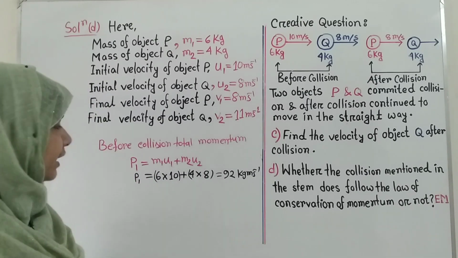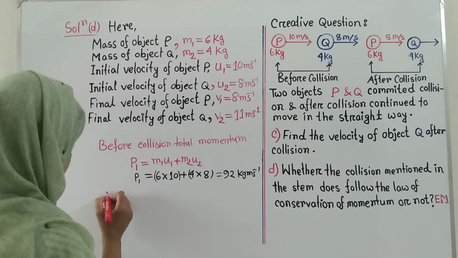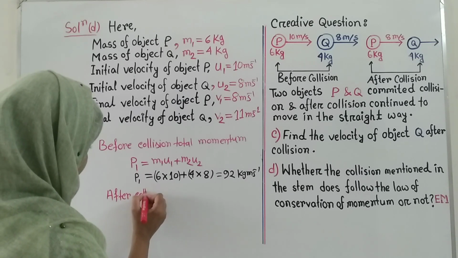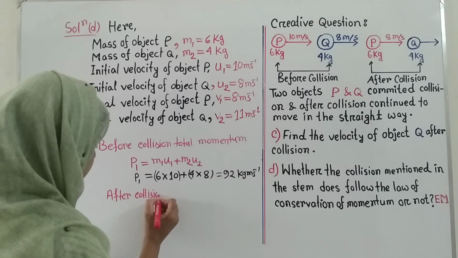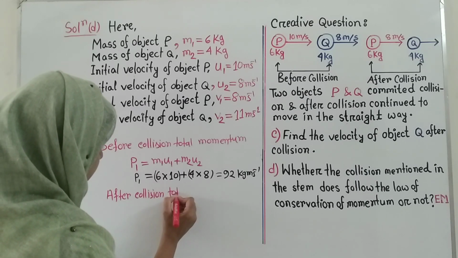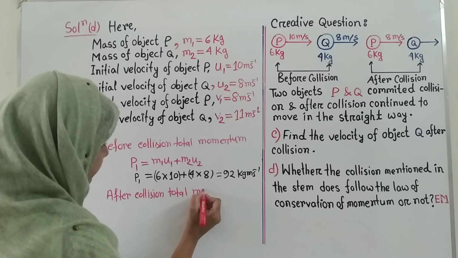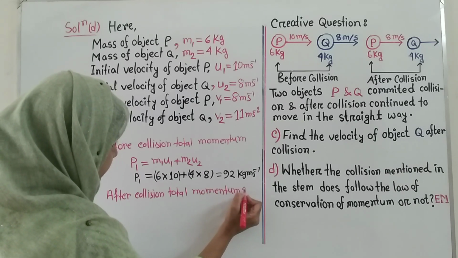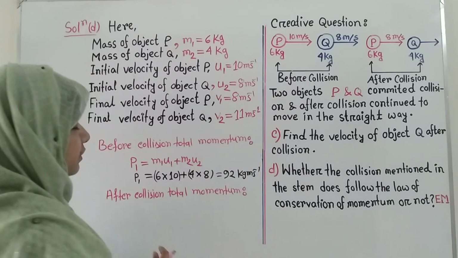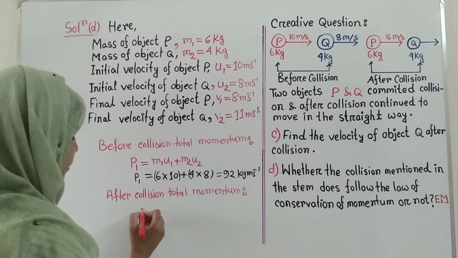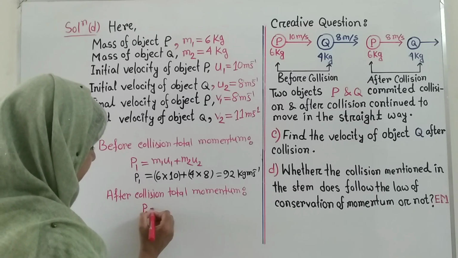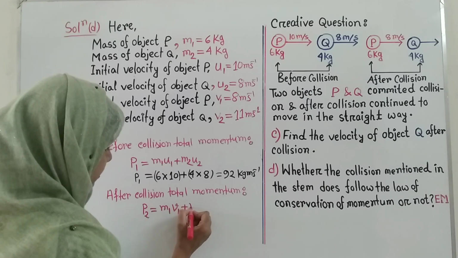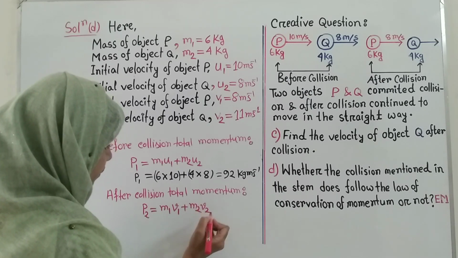Now, after collision, total momentum. If we denote the total momentum after collision as P2, then we write that P2 is equal to m1 v1 plus m2 v2.